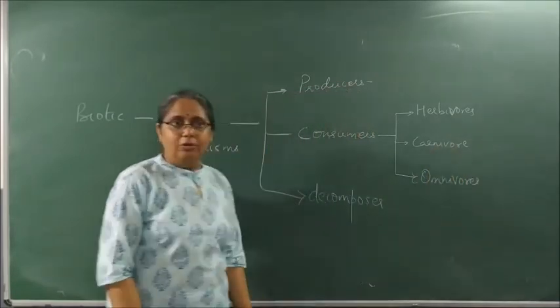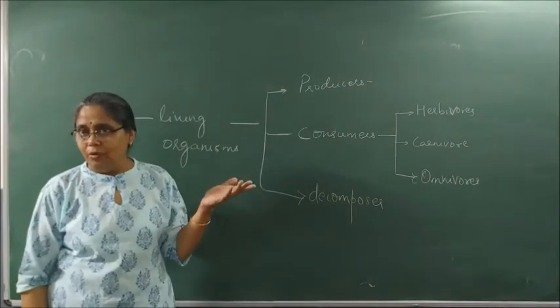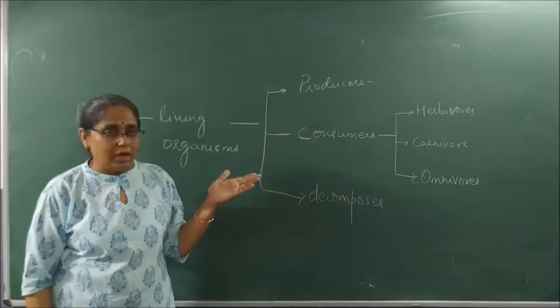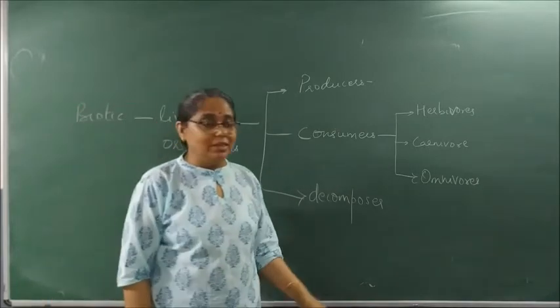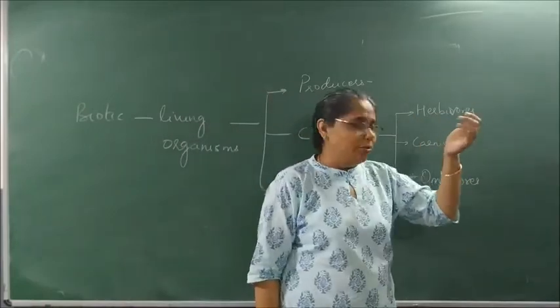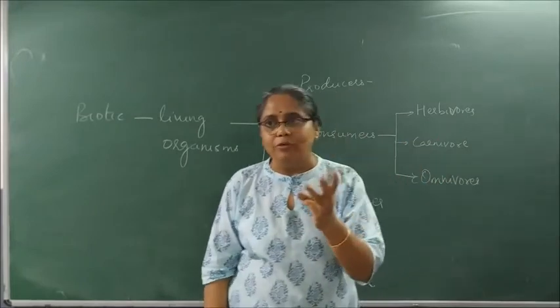Plant-eating animals are herbivores. Meat-eating animals are carnivores. Animals eating both are omnivores. Examples of herbivores and carnivores you all know. I want 3 examples of omnivores.